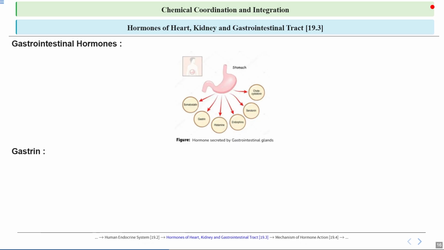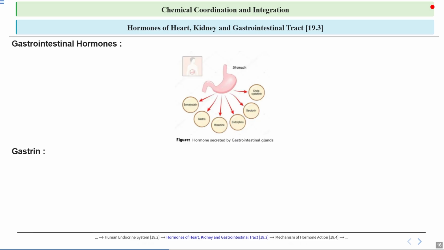First, let's talk about gastrin in detail. It is a hormone produced by the G cells in the stomach lining, mainly in the pyloric region. It plays a key role in stimulating the secretion of gastric acid, or HCl, by parietal cells in the stomach, which helps in digesting food and killing harmful bacteria.